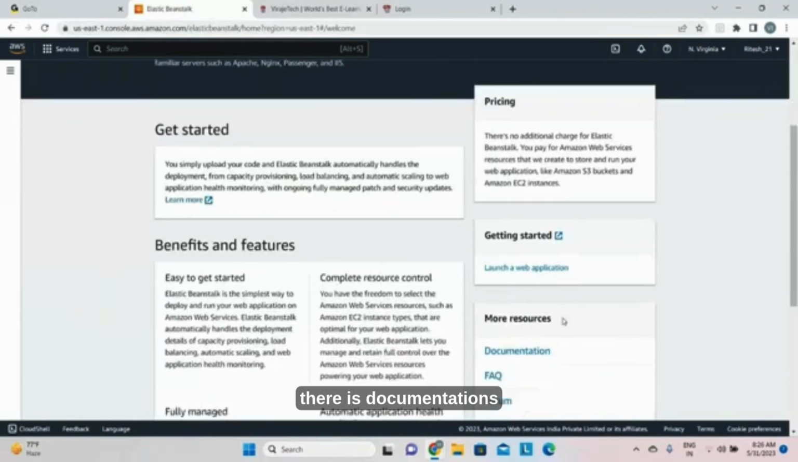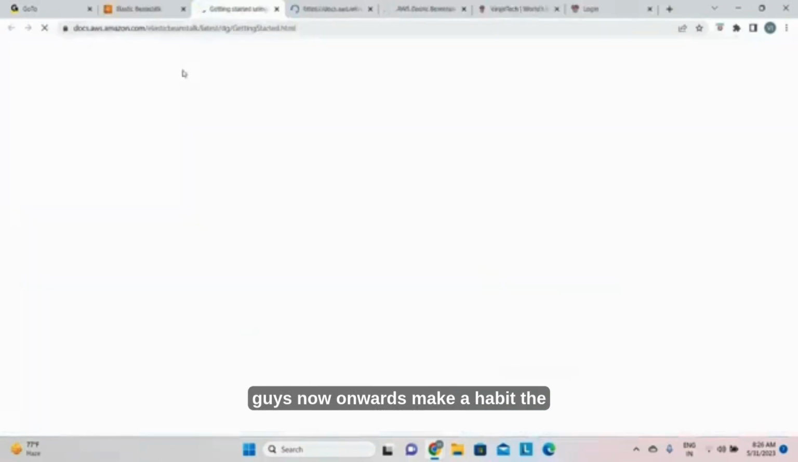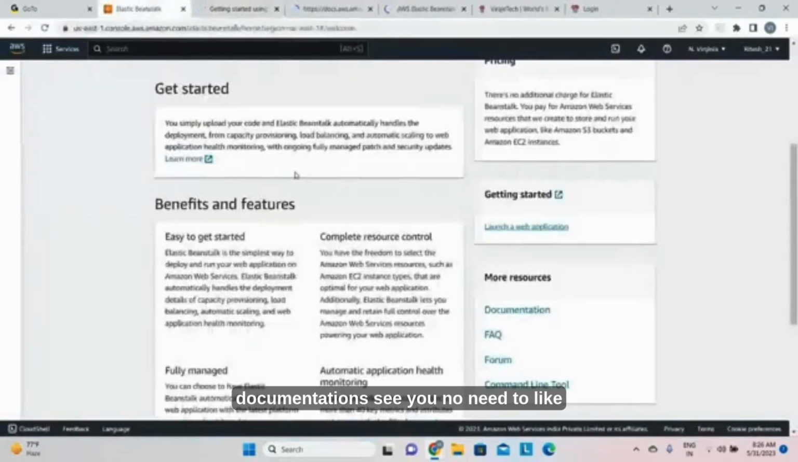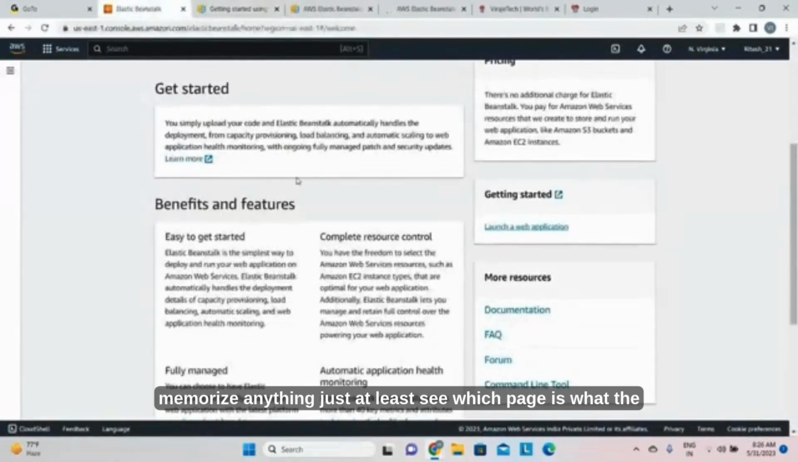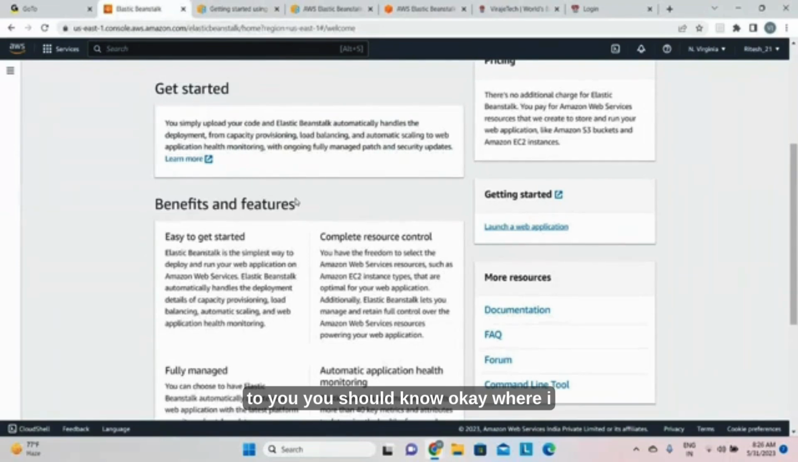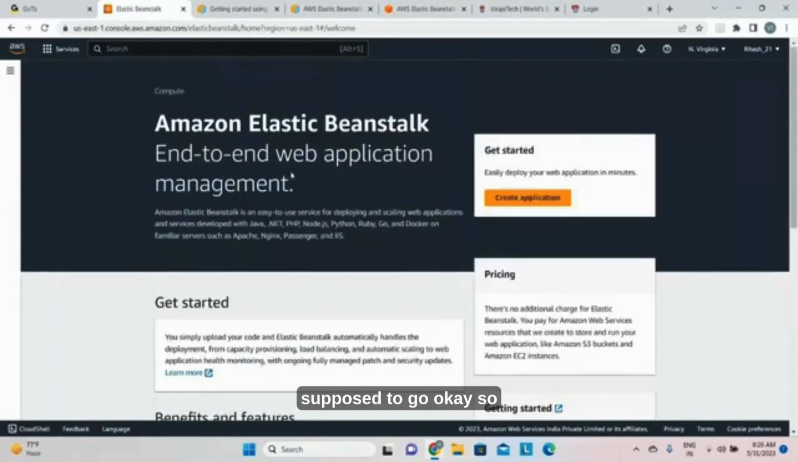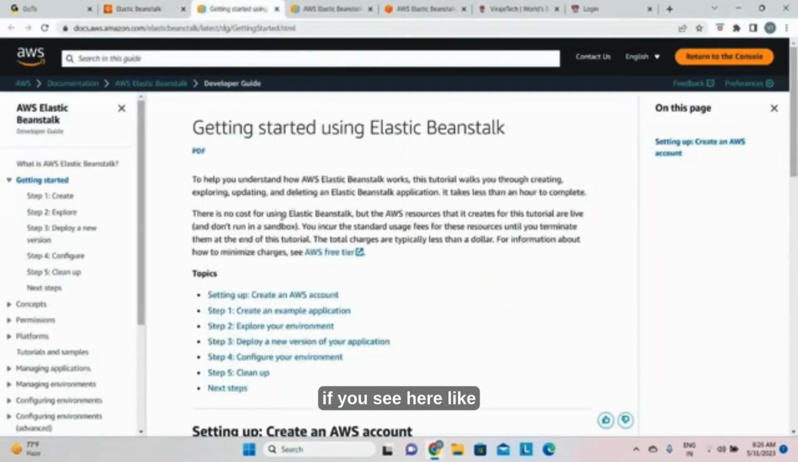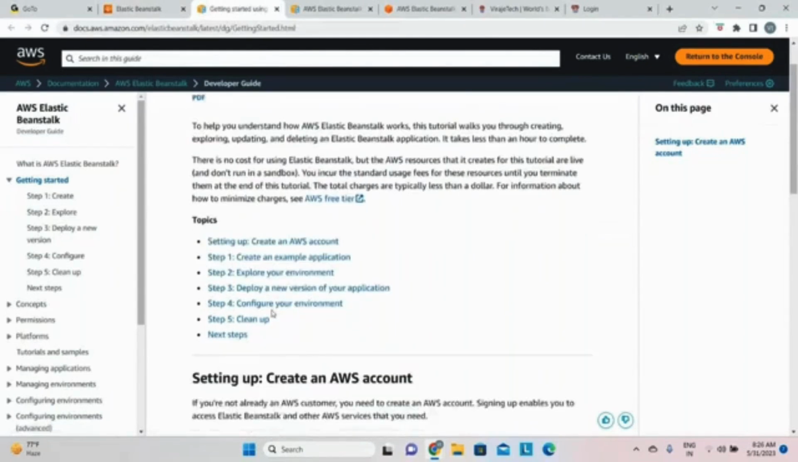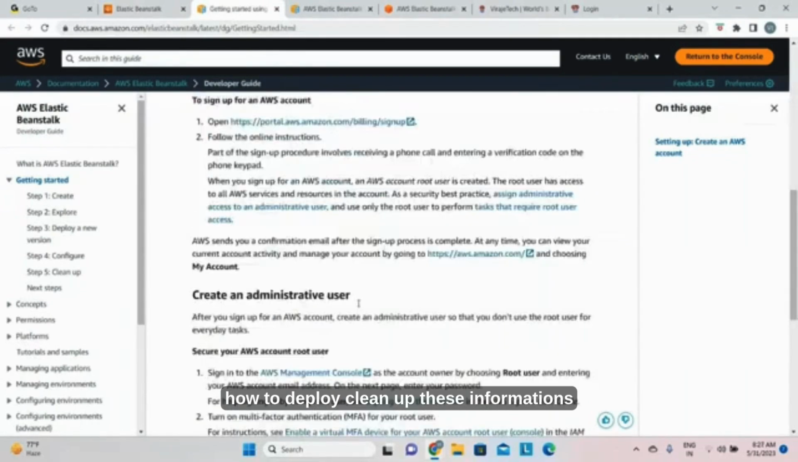Guys, from now onwards make a habit of reading the documentation. You don't need to memorize anything, just at least see which page has what information. When any SRS document comes to you, SRS meaning software requirement sheet, you should know where you are supposed to go. So if you see here, how to start with Elastic Beanstalk, creating the account, how to deploy, clean up applications, all this information is there.